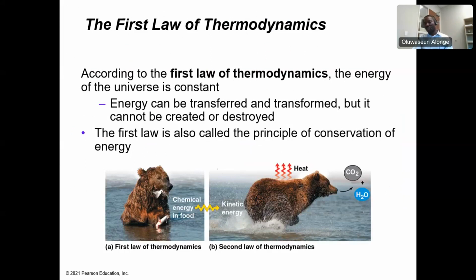So, first law of thermodynamics now. It says that energy is constant in the environment. And that's why we say it cannot be destroyed, it cannot be created. It is constant. Anything you do with energy is just to transform it. So plants take sunlight energy, they transform it into chemical energy. We take chemical energy, we transform it to mechanical energy. It's just transformation. So the first law of thermodynamics is also called the law of conservation because you are conserving the energy.